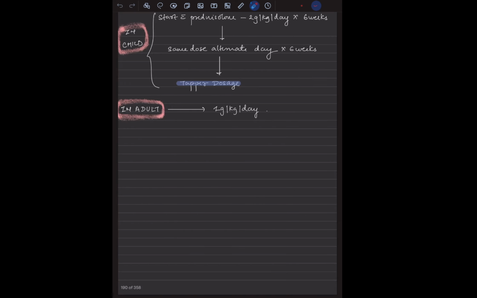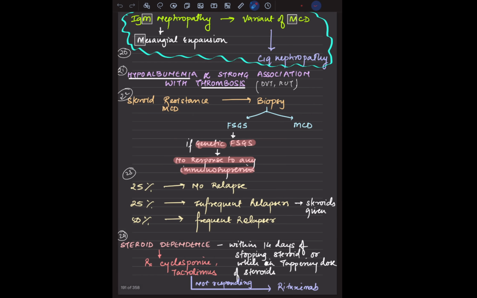Okay, so how do we start? In a child, we start with prednisolone 2 milligram per kg per day for 6 weeks. The same dose can be given on alternate days for 6 weeks, and then we taper the dose in the child. In the adult it is 1 milligram per kg per day. Okay, there is hypoalbuminemia, which we are aware has a strong association with thrombosis.